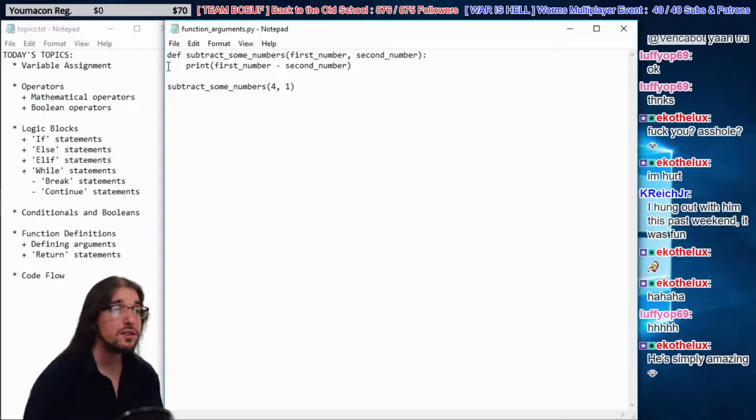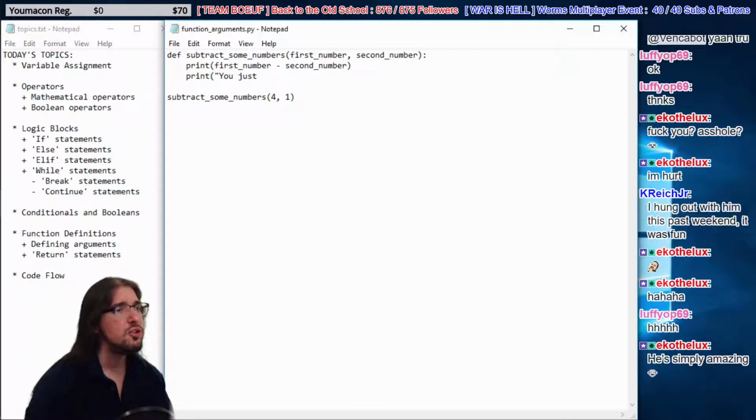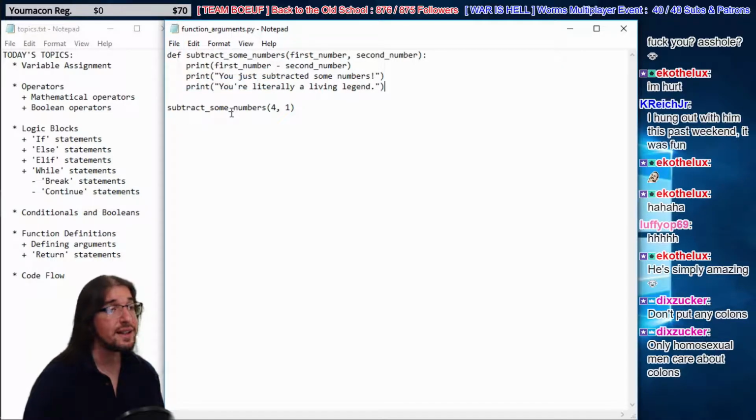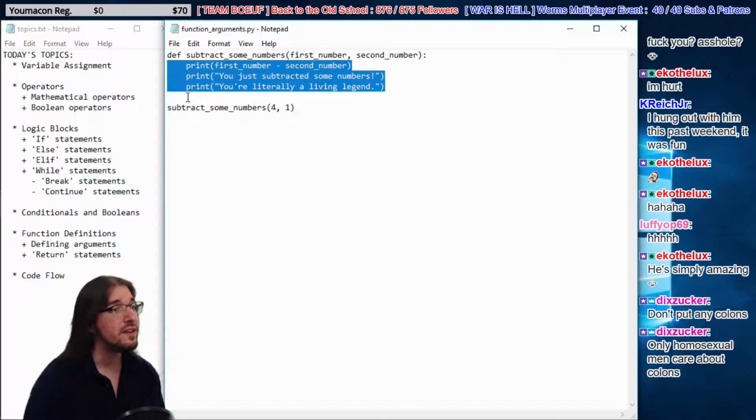All right, so the function code starts right here. Print first number, second number. That'll only run when you call the function. Down here, the code is no longer indented. Right now, we're back on the left side of it. That means it's not in the function anymore. We could actually add more if we wanted to. Let's add another line to the function. You just subtracted some numbers, you're literally a living legend, right? So all the indented code is part of the function, but as soon as it's not indented anymore, it's now outside of the function. So now we defined a function, and this code only runs when we call the function, and then here we call the function.